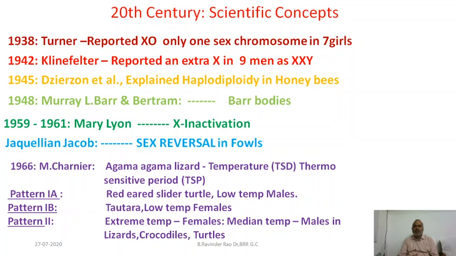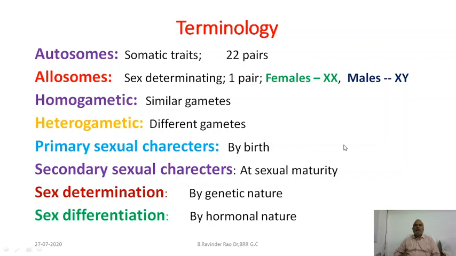When eggs are incubated in extreme temperatures, they become females, and when eggs are incubated in medium temperatures, they become males. These are all some kinds of reports related to sex determination, and let us concentrate on certain terminology to understand the process of sex determination.